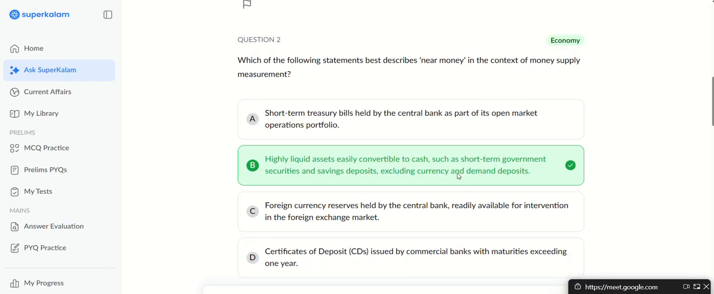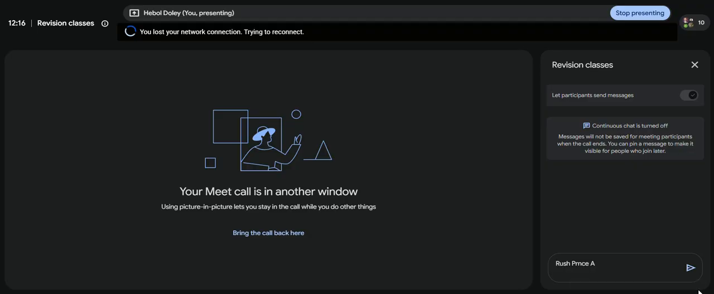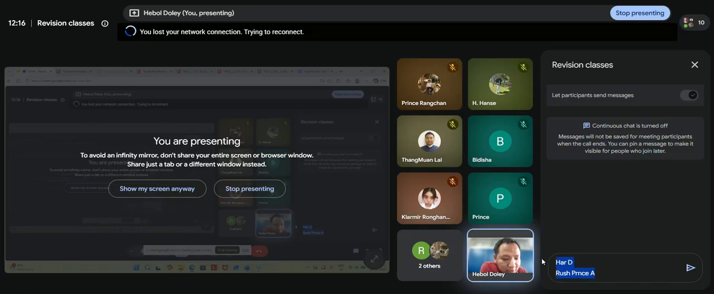Question number 2, near money. The concept of near money means the things that are highly liquid, highly liquidable assets which can be easily converted. This is called near money. There is also a concept called dear money.